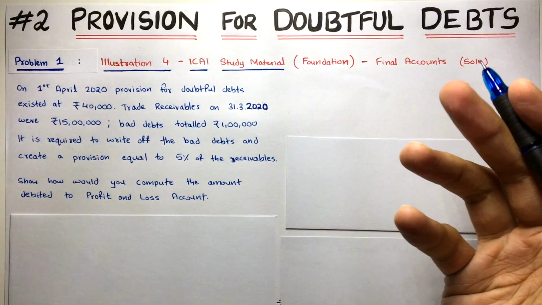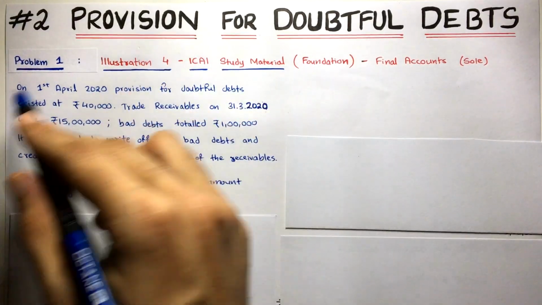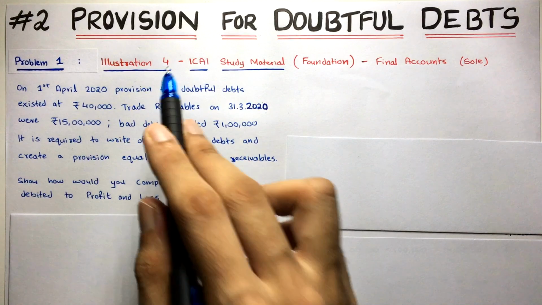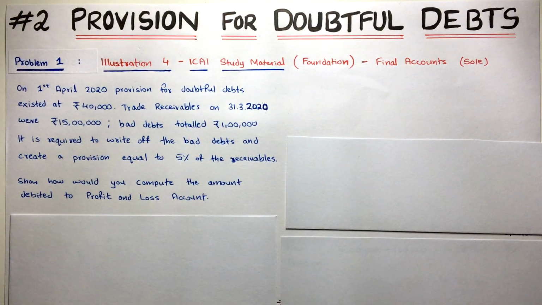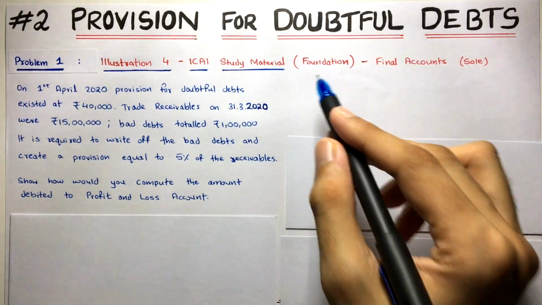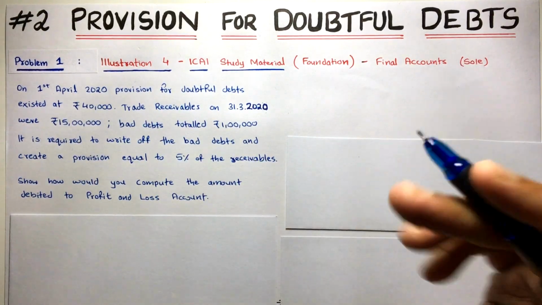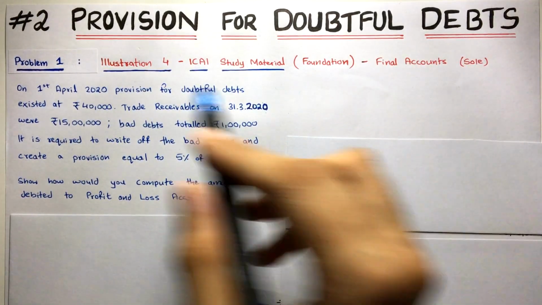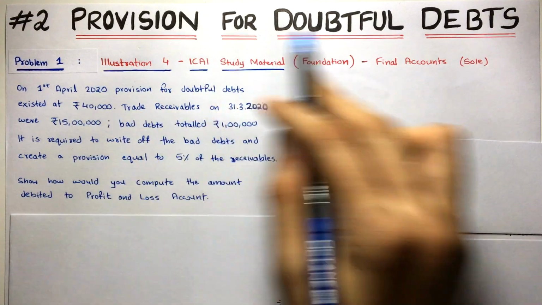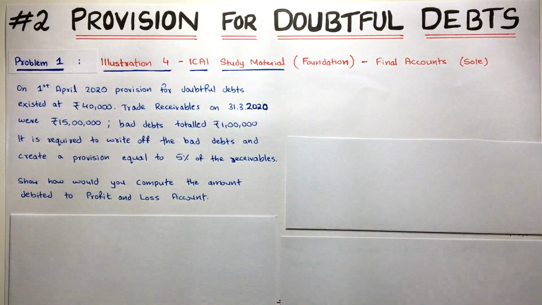So in this video, as I said, we have to solve some problems. First we'll take up this small problem, illustration 4 from the CA Foundation study material, and then directly we'll go into the material itself in the tab and solve full-fledged problems. We'll see how this adjustment for provision for doubtful debts is actually done properly in a full-fledged question. All right, so let's start.